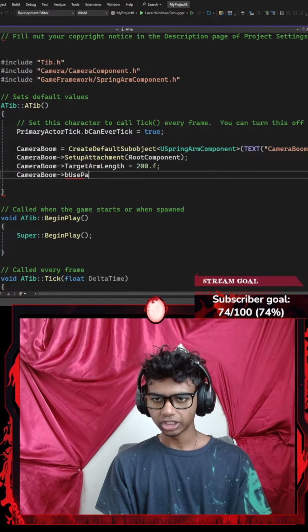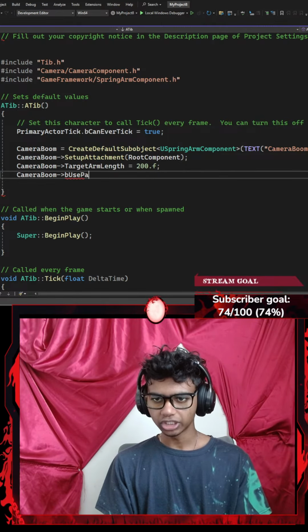Now, once I'm done with that, I'm gonna create another default sub object for my follow camera, which is technically my camera component. In case you guys don't know what create default sub object does, it creates an object inside of my compiler here. So I'm gonna set my follow camera to be equal to create default sub object with a pair of angle braces, where I'm going to require my UCameraComponent in my pair of angle braces.